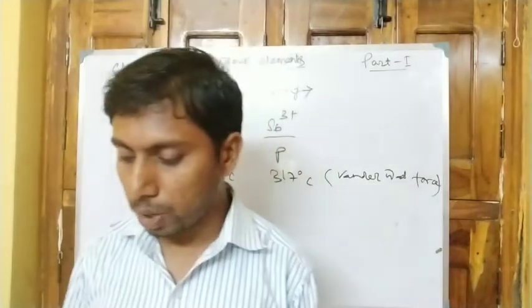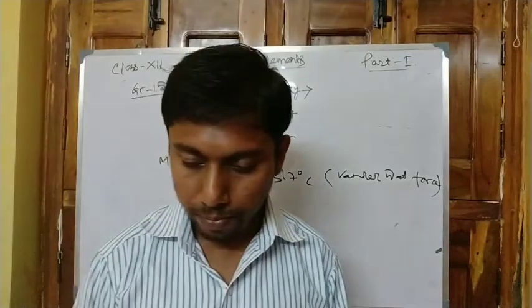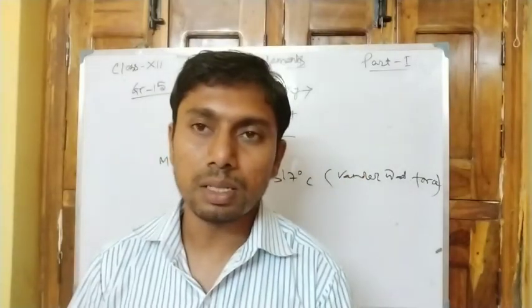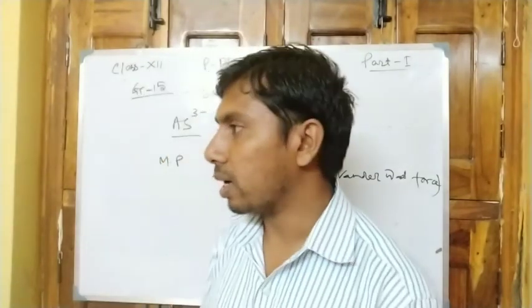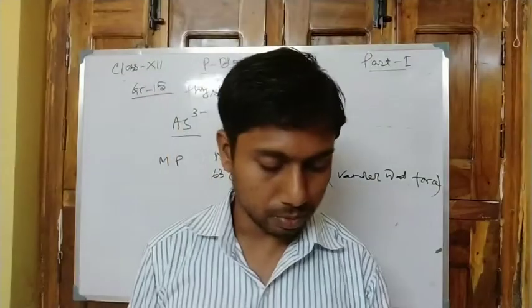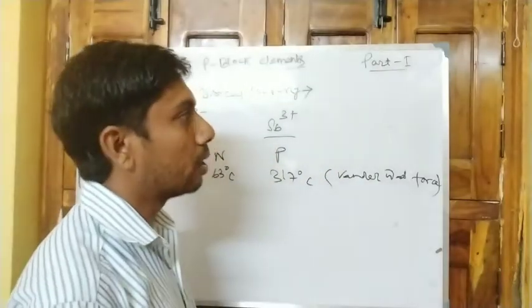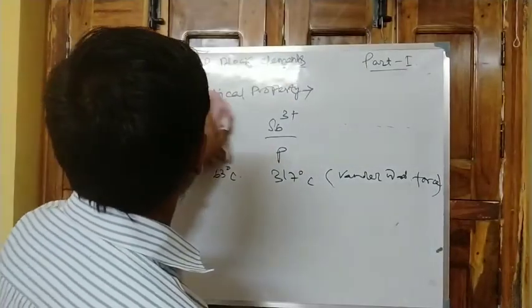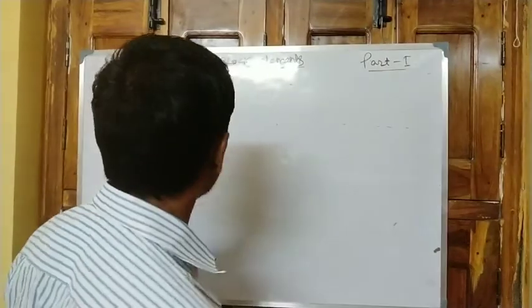Now next point, that is the chemical properties. Under the chemical properties, first point is the valency. What is the valency? That is the distribution of electrons in the compound formation, or the arrangement of electrons in the molecular orbital. It is known as valency.